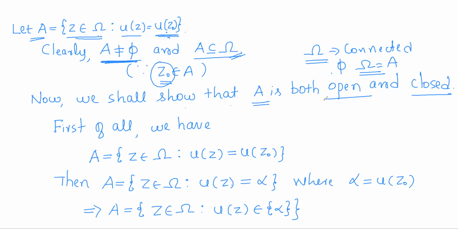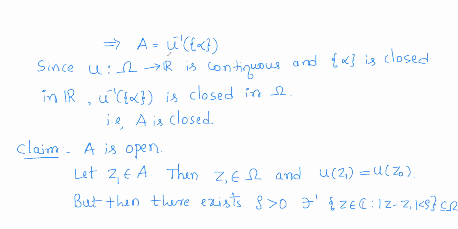Now we shall show that A is both open and closed. First of all, A is the set of all points in omega such that u of z is equal to u of z naught, which is a fixed value. If I take it as alpha, then it is the set of all those points in omega such that u of z is equal to alpha, or in other words, u of z belongs to the singleton set alpha. What I am collecting here are all those domain points whose image is in this set. So it will be nothing but the inverse image of the singleton set alpha.